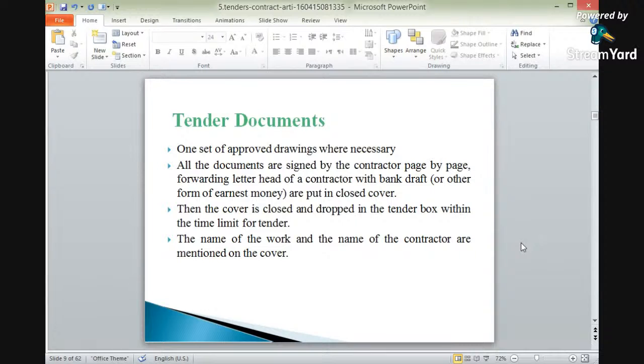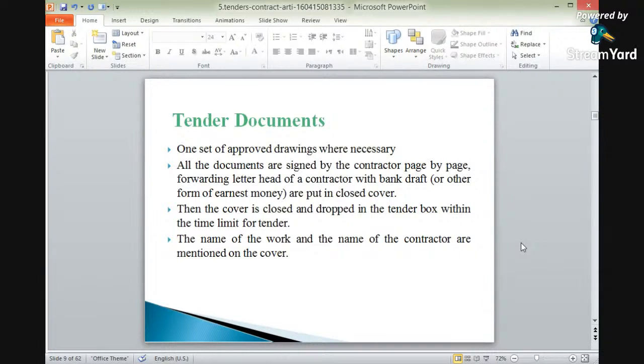Next in the tender document is one set of the approved drawings where necessary. Drawings also play an important role, because depending upon the drawings we will quote the rates of the different items of work. All the details will be mentioned in the drawings: the measurements, various heights, lengths and dimensions. So one set of the approved drawings where necessary is to be attached.